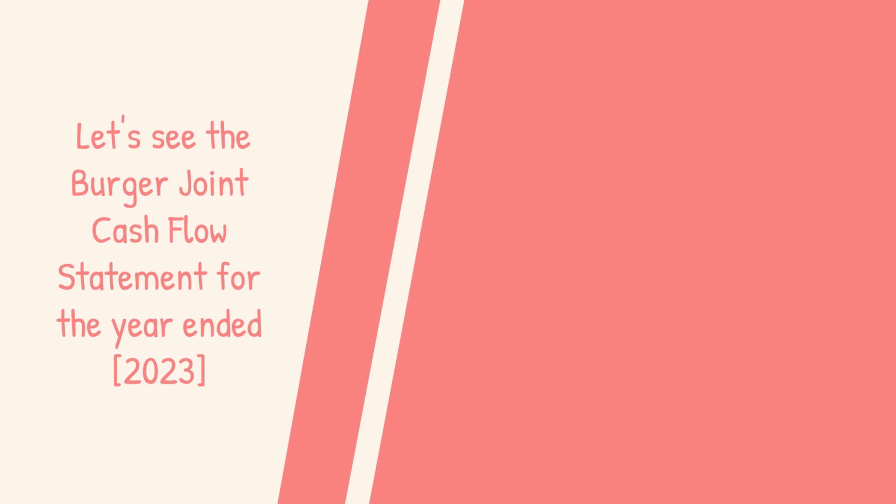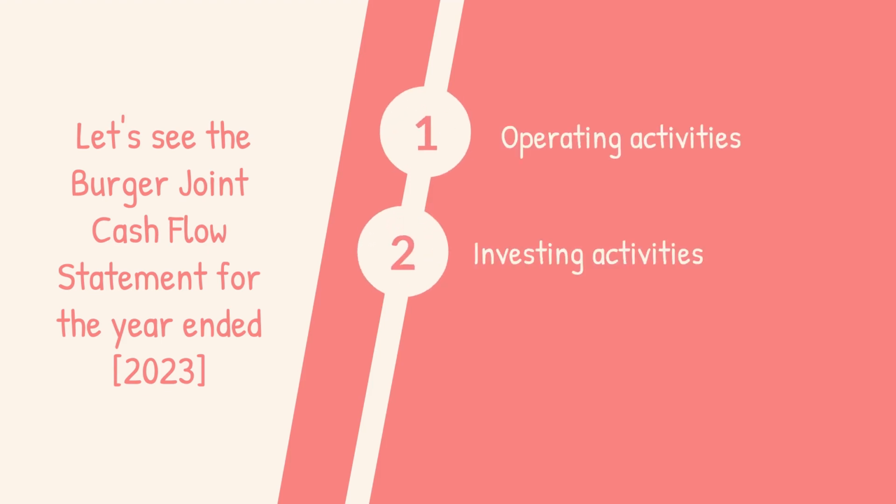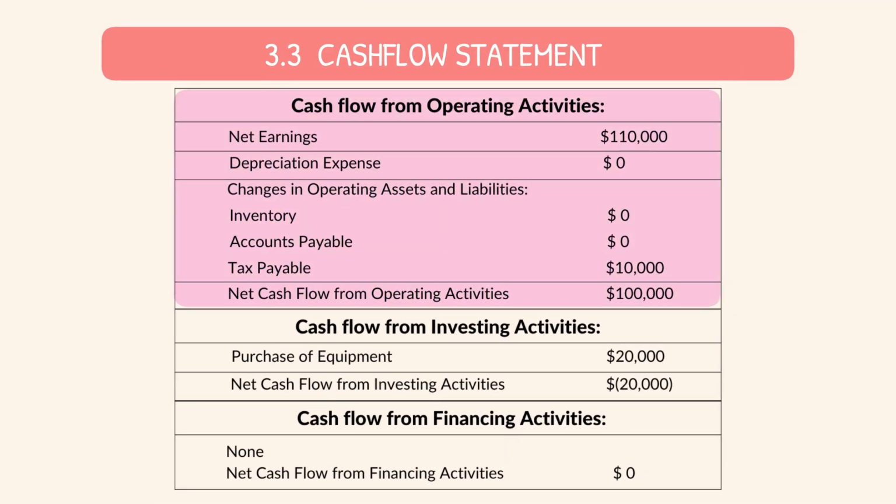The cash flow statement is divided into three sections: cash flow from operating activities, cash flow from investing activities, and cash flow from financing activities. Starting with the cash flow from operating activities, this section shows how much cash the company generated or used from its operations. For this company, it had net earnings of $110,000, indicating that it made a profit of $110,000 during the year.